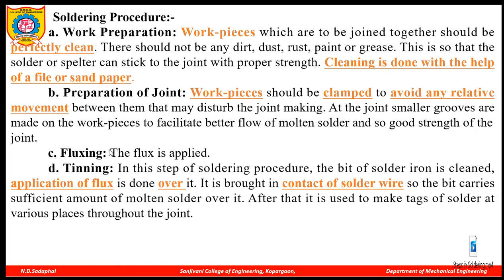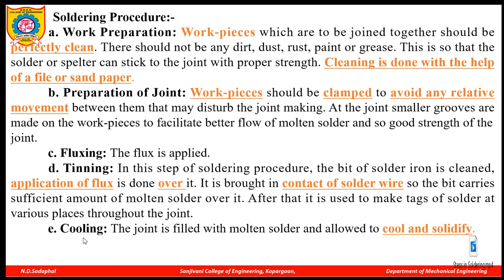In tining, when heat is applied by the soldering gun, the filler metal comes in contact with the soldering gun and melts, and the melted filler metal fills up the gap between your two workpieces, the PC circuit board and your LED wire. And lastly, cooling. You have to wait till that melted filler metal solidifies.